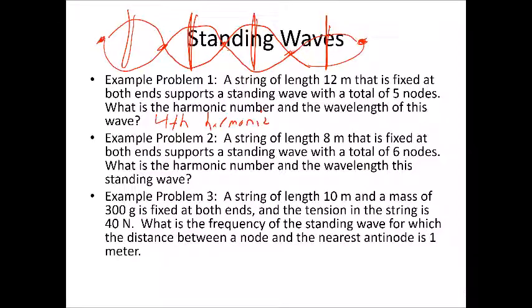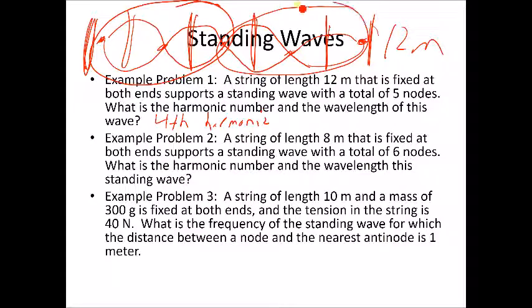And we also want to know the wavelength of the wave. Well, the string length is 12 meters. So from here to here is 12 meters. On that string, we have one complete wave there, 2 loops, and another complete wave there, 2 loops. So that 12 meters contains 2 complete waves. Therefore, the wavelength is 6 meters.